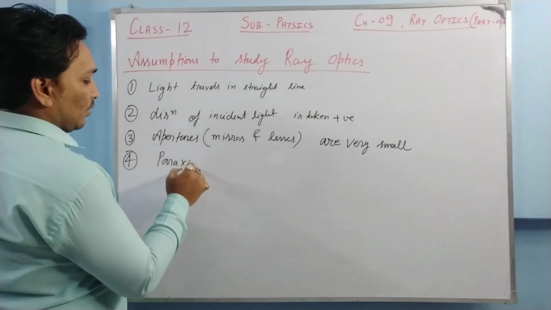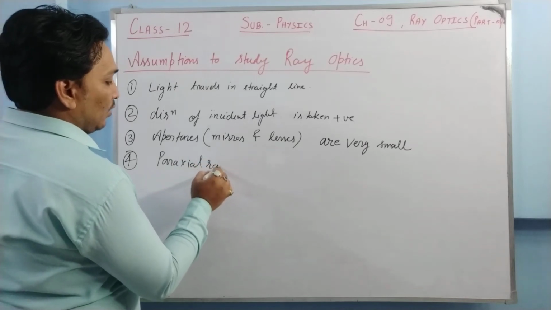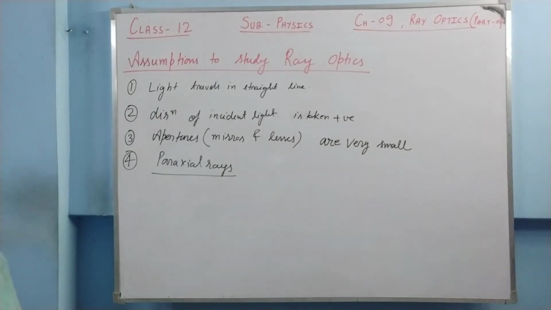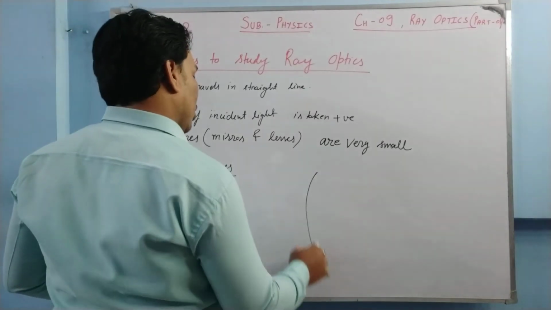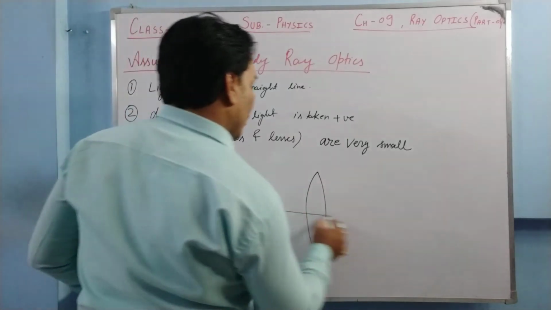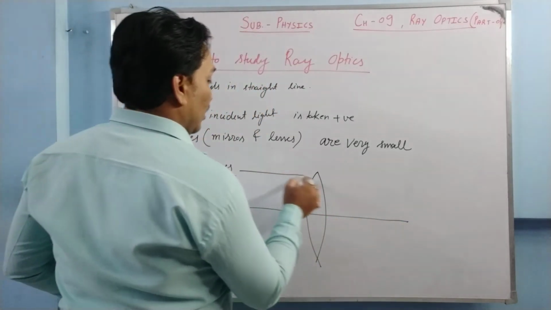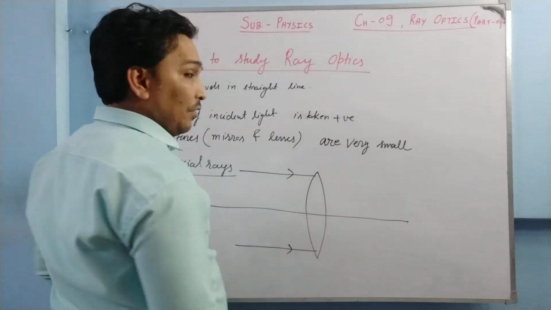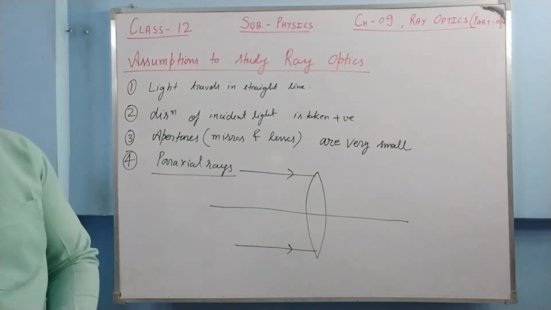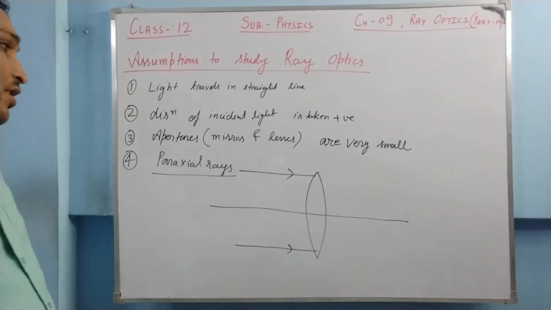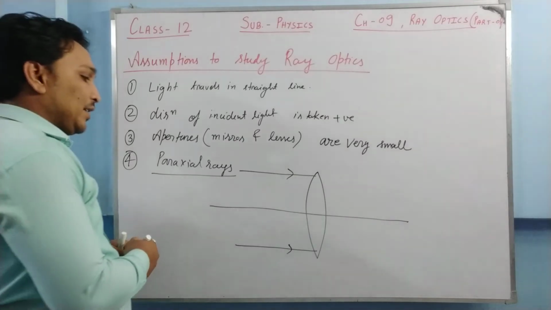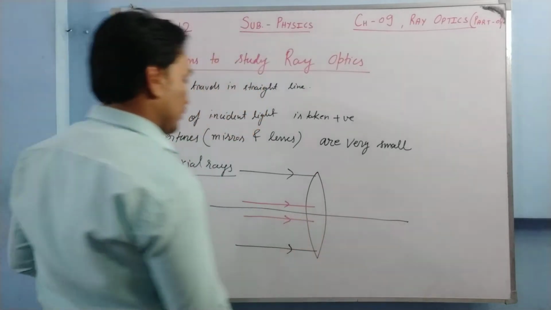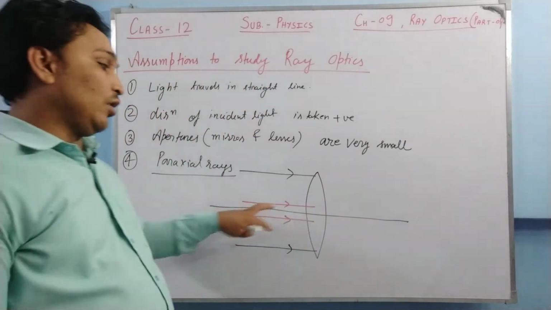Now what are paraxial rays? Just try to understand. If this is a convex lens, a bigger one, the rays which are near its edge are called marginal rays. Paraxial rays are very close to the principal axis. So these rays are called paraxial rays.